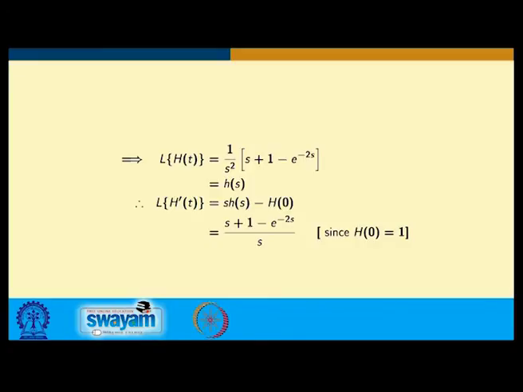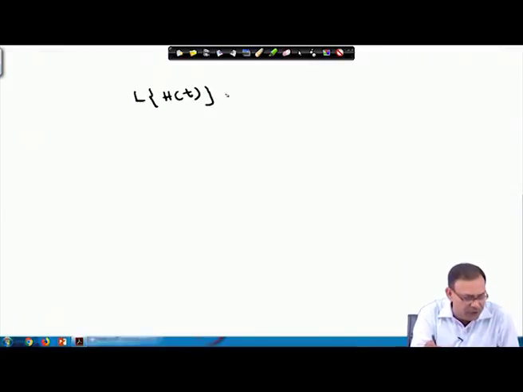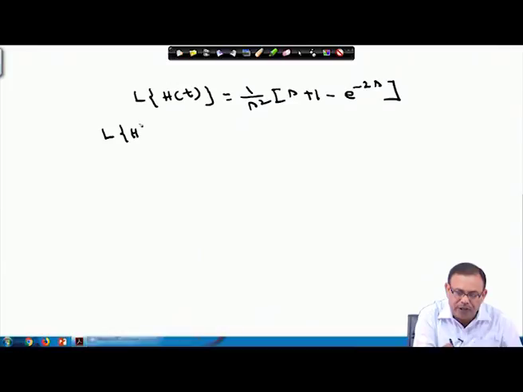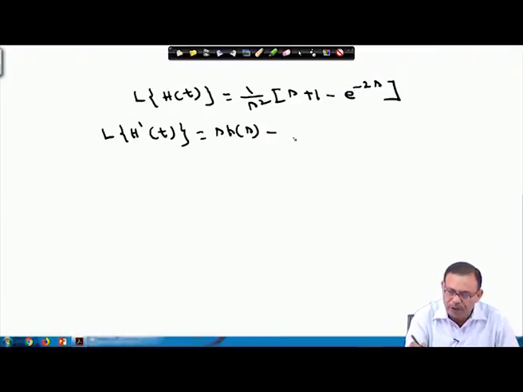So, what is the Laplace transform of h dash t? You got that the Laplace transform of h t equals 1 by s square into s plus 1 minus e power minus 2 s. And I know the Laplace transform of h dash t equals s H(s) minus h 0.